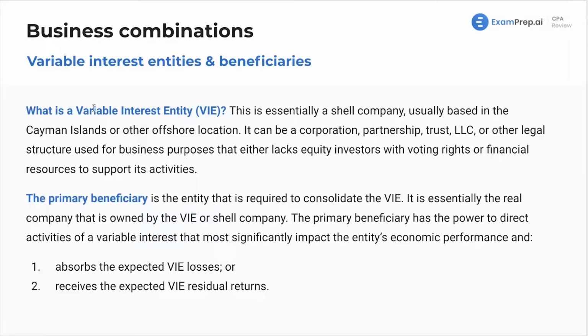And here, this is the shell company that owns the primary beneficiary, the real company. The primary beneficiary has the power to direct the activities of the variable interest entity. So again, this is a shell company, doesn't really exist other than to give you some tax benefits. So this is basically saying the subsidiary has power over the parent, right? Because the parent's a shell company, doesn't really do anything. So that's kind of what this is saying.